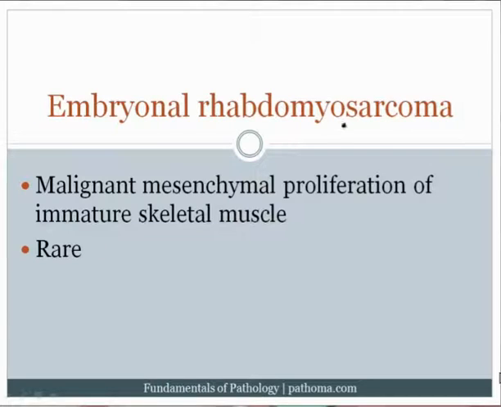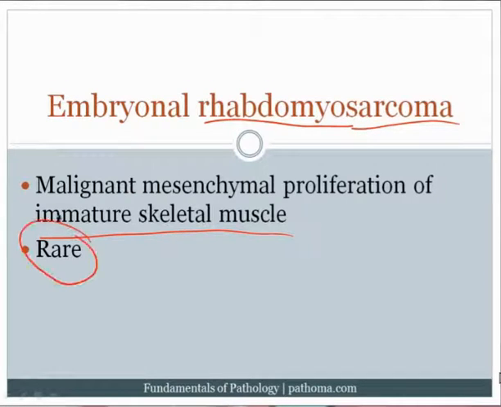Now, rhabdomyo means skeletal muscle, and sarcoma means malignant mesenchymal tumor. So this is a malignant tumor of skeletal muscle. Again, it generally recapitulates immature skeletal muscle, and it is very rare. I highly doubt you'll ever see a case in practice. However, it's very common on exams, and it's very likely for you to see a picture of this or a classical description of this on an examination.